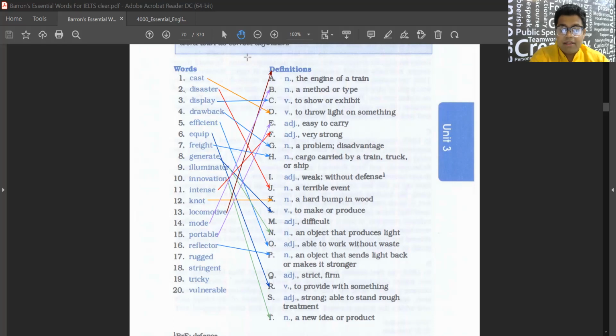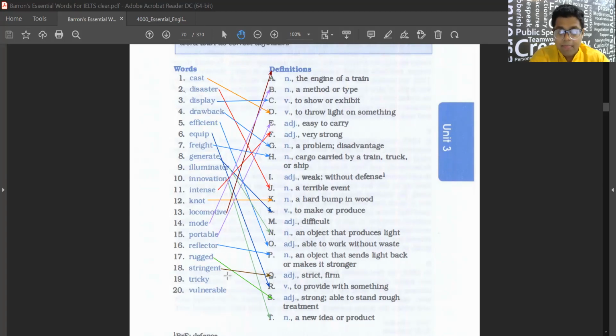That is a reflector. Light को reflect करता है. What is rugged? Strong. Able to stand rough treatment. That is rugged. Next is stringent. Stringent is Q. Q, right? Strict and firm.